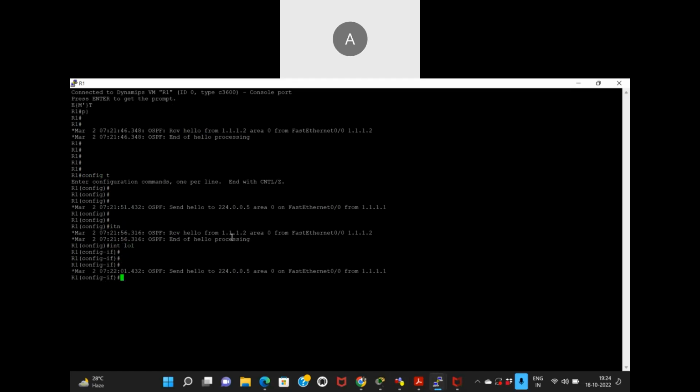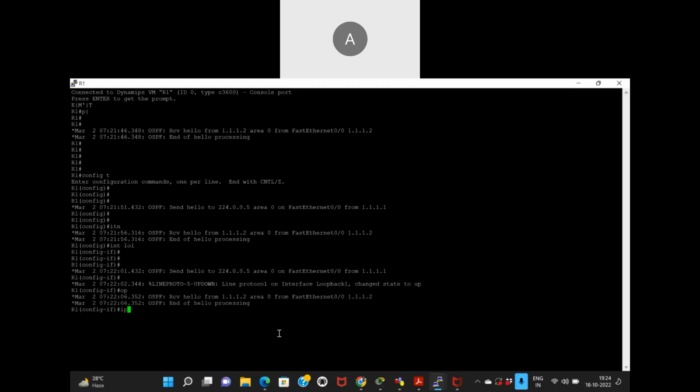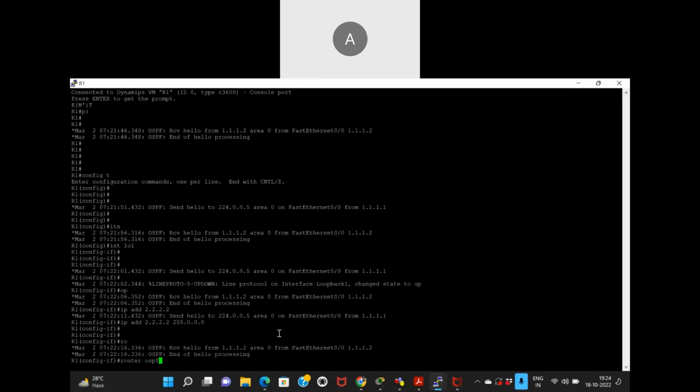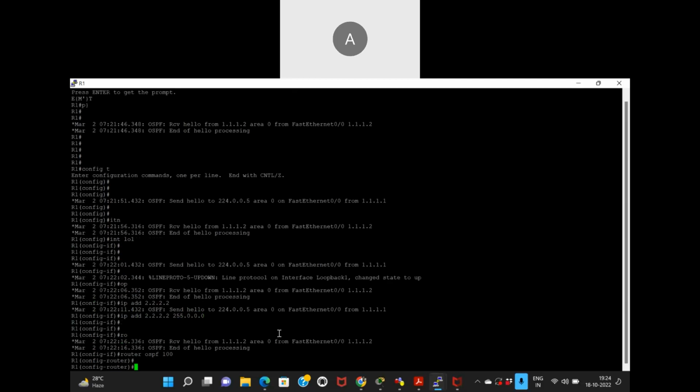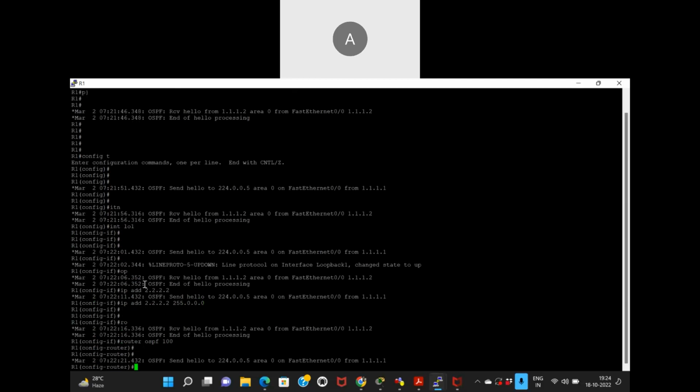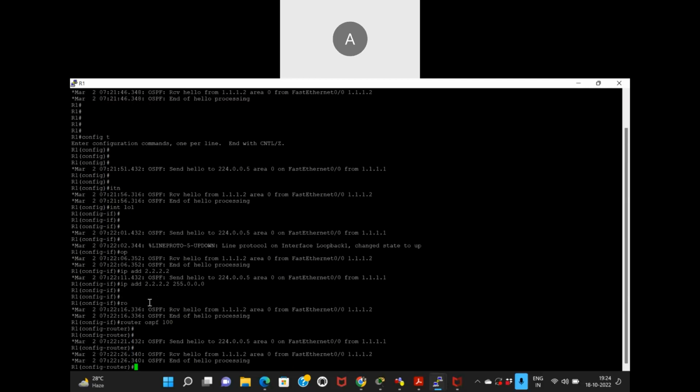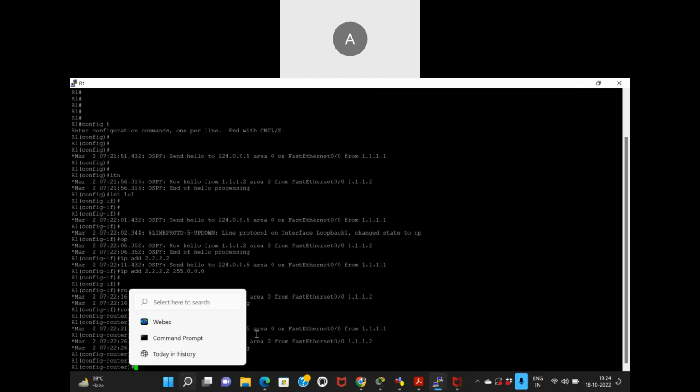This is coming because every 10 seconds it is sending a hello message. Int loopback1, IP address 2.2.2.2 255.0.0.0, and I'm going to advertise that under router ospf 100. I'm going to tell the other router I know the place to this street number 2 where the mall is, whatever mall you want to say. So how am I going to advertise it?